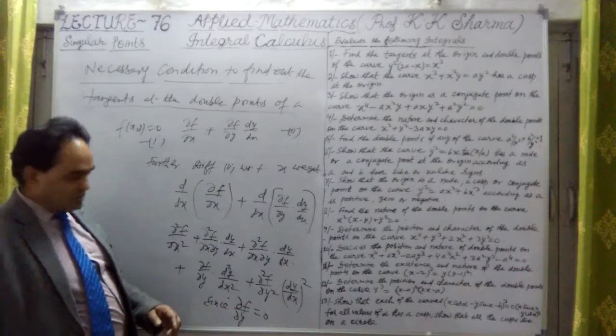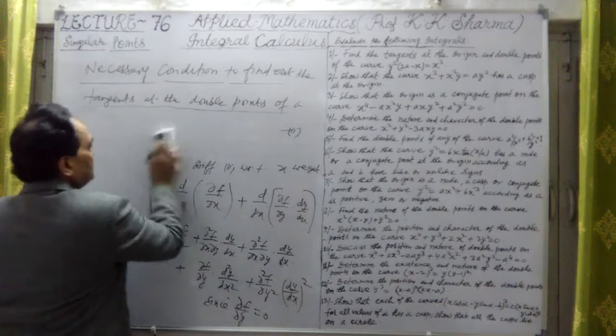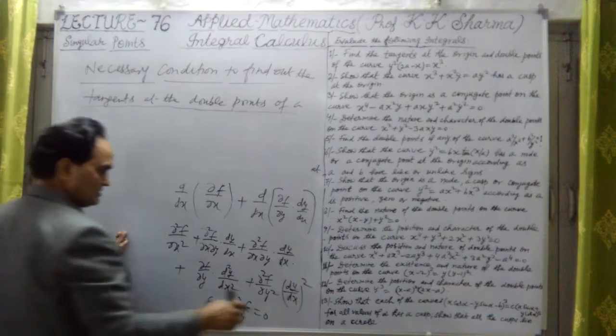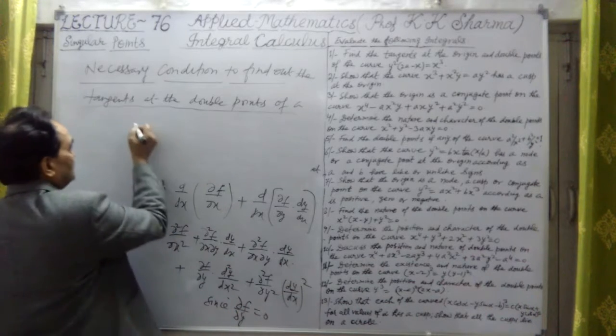Let me write them again. So what is this equation? Let me first write this equation.